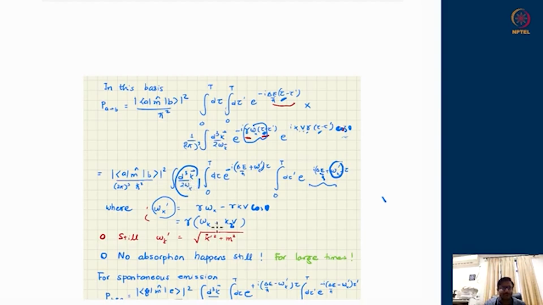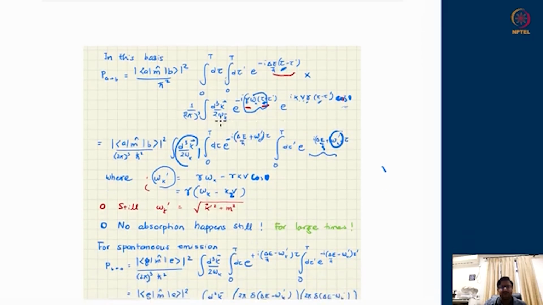Okay. However, despite the fact that omega k prime and omega k are changing from frame to frame, the relation between omega k prime and k prime, and omega k and k, remains the same. That means in the lab frame I had a relation that omega k is the square root of k squared plus m squared. Although the Lorentz boost has shifted their individual component values, this relation still remains true in the atomic frame. Omega k prime will still be the square root of k prime squared plus m squared.